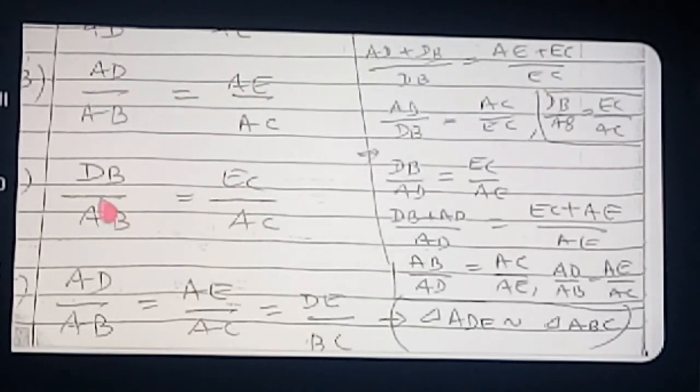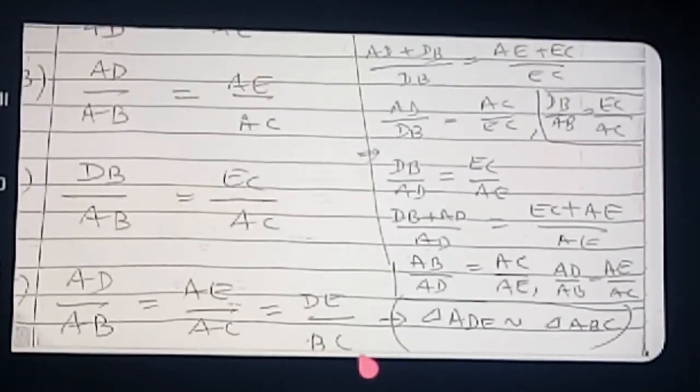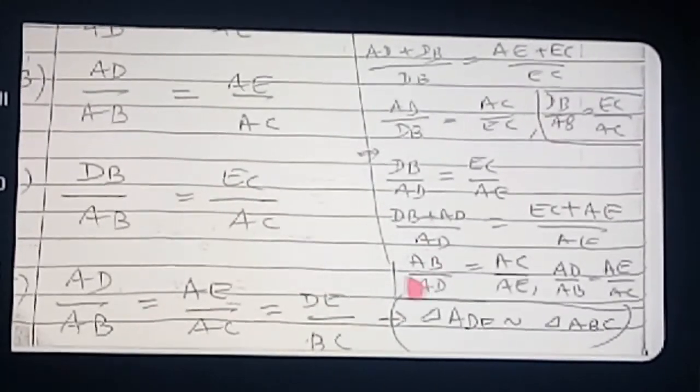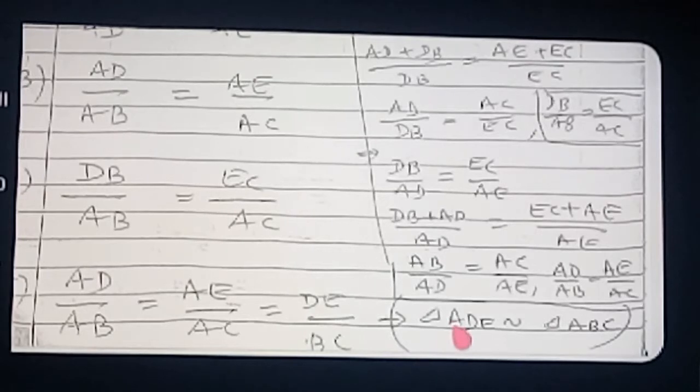Clear? So these are four laws. And the next, last one, which one is coming? This one: AD by AB is equal to AE by AC is equal to DE by BC. It is also a very important formula. Actually, this is not obtained from the fundamental theorem of proportionality. This is obtained by this method.